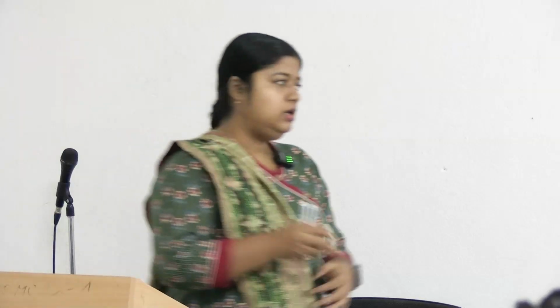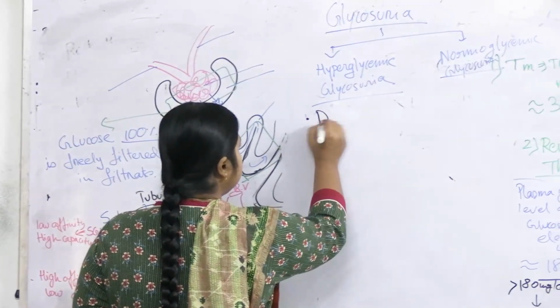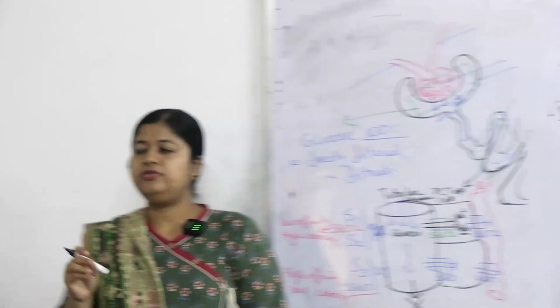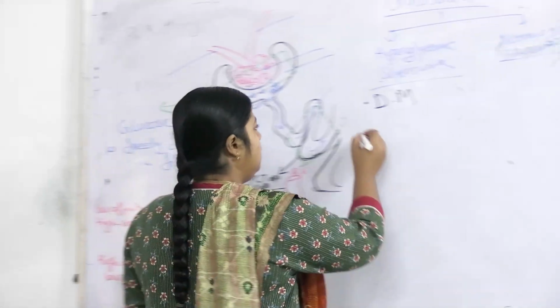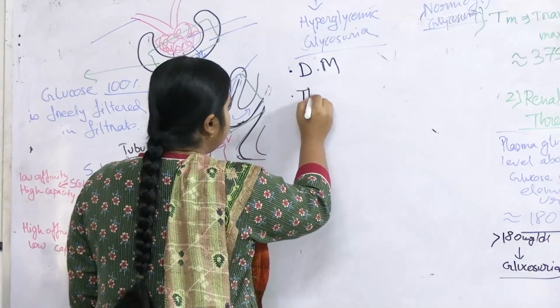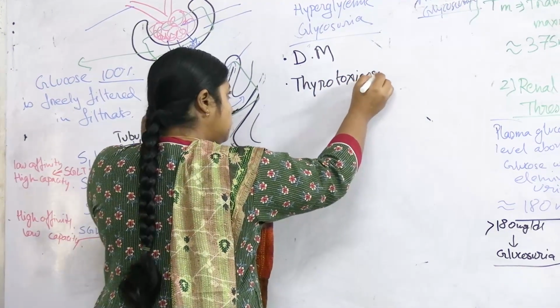So what are the pathological states or diseases where we find a hyperglycemic state? Diabetes mellitus. The commonest cause of glycosuria is diabetes mellitus. Next, thyrotoxicosis.